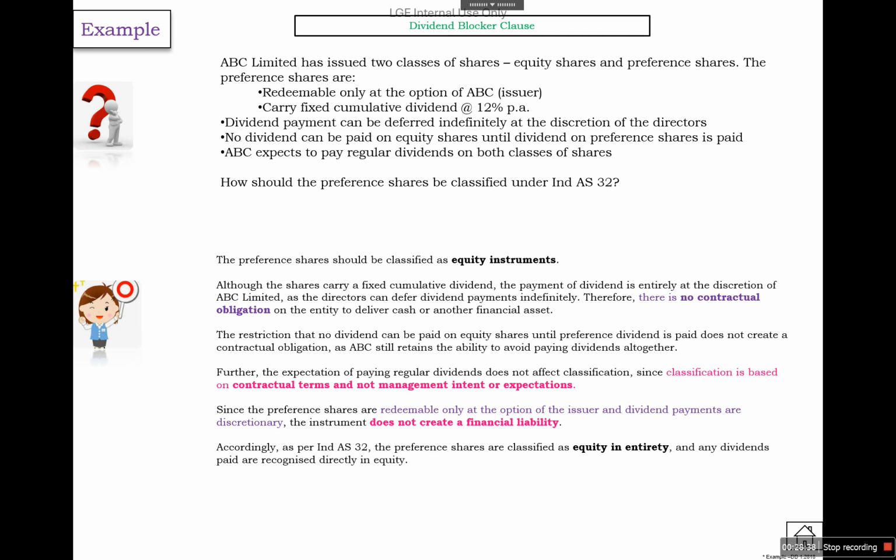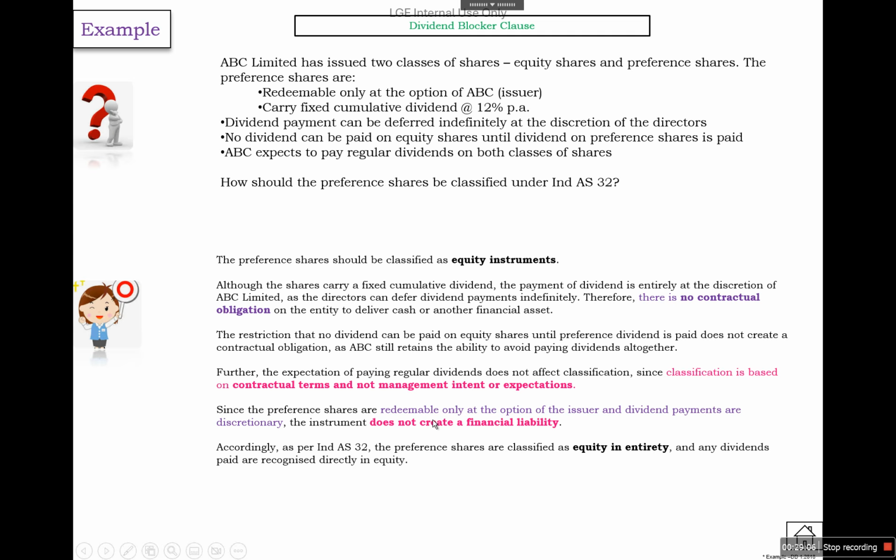How should the preference share be classified under Ind AS 32? So the preference share should be classified as an equity instrument because there is no contractual obligation on the entity to deliver cash or another financial asset. Further, the expectation of paying regular dividends does not affect the classification, as I have told you, classification is based on the contractual terms, not on management intention or expectations.